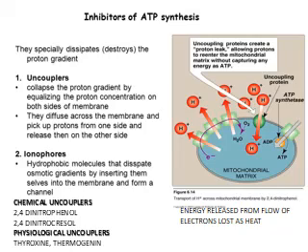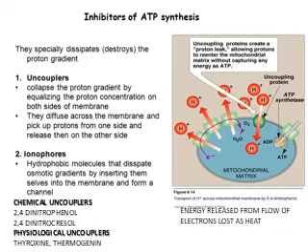So it equalizes the proton concentration on both sides of the membrane, and thereby this proton leak prevents the formation of ATP by the ATP synthase complex. So no energy is captured as ATP. These uncouplers can be ionophores also.